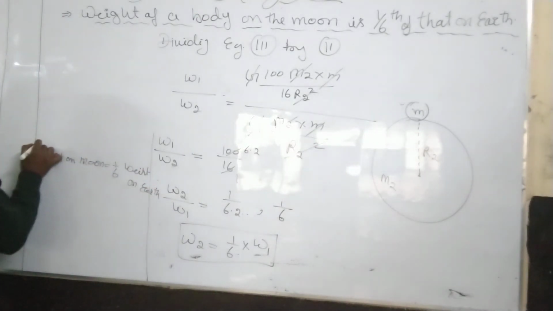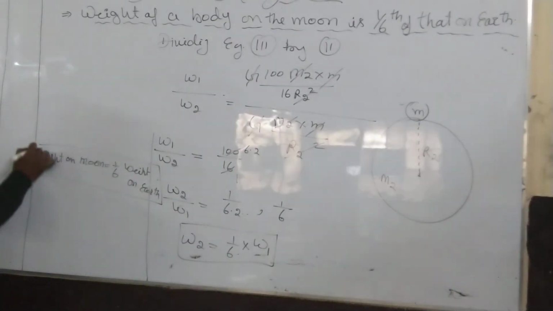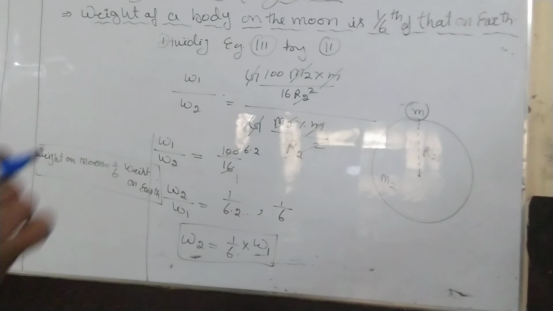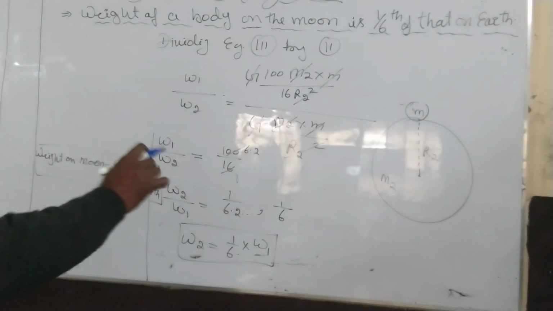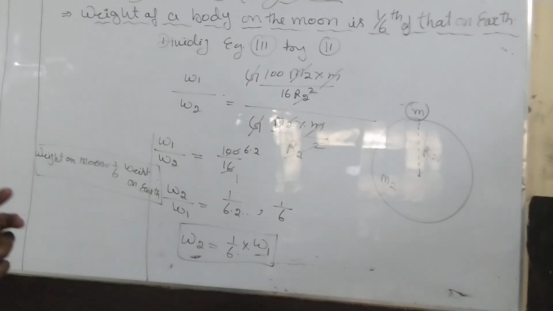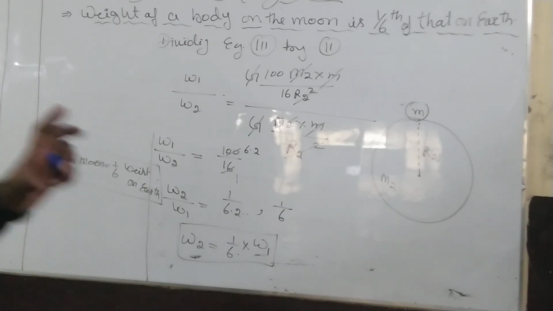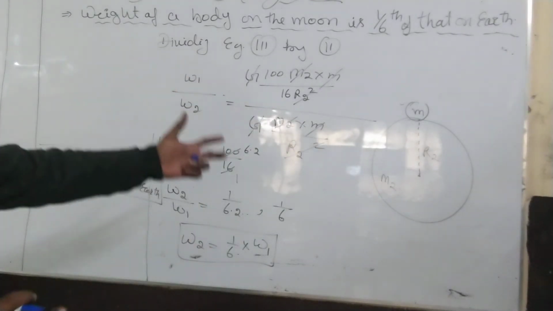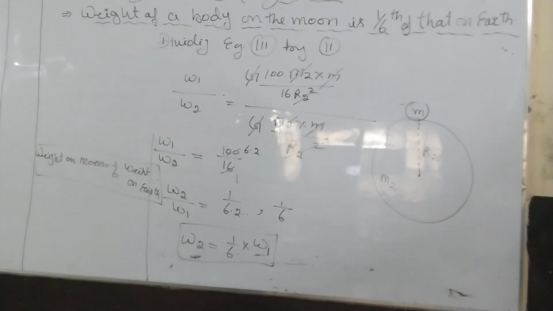Okay. So it has been proved that the weight of a body remains 1/6 on the moon of that on the earth. That is, on the earth whatever the weight of a body is, on the moon it will be 1/6. Okay, so this is the way you can verify this one. Okay, all right.